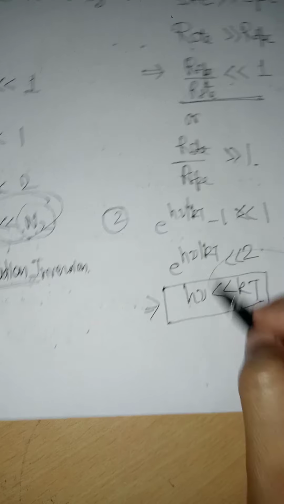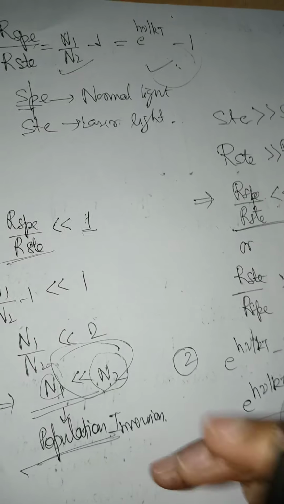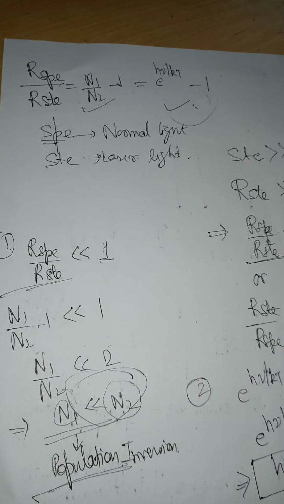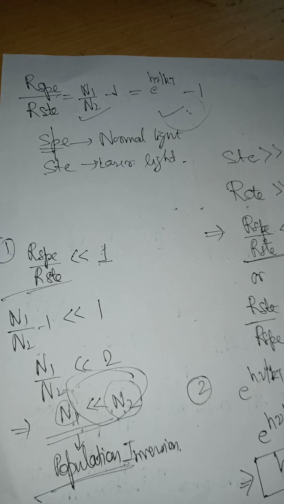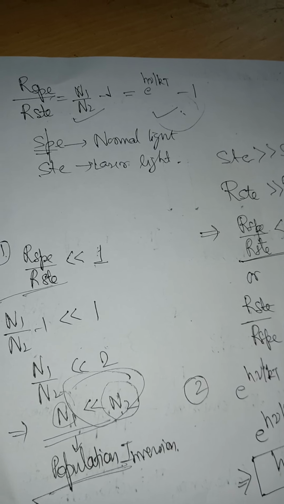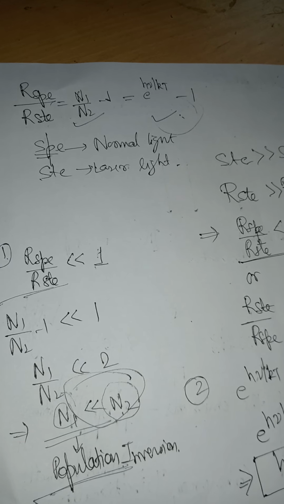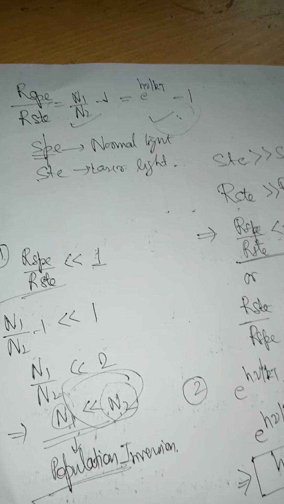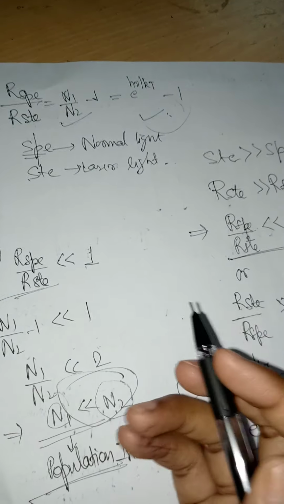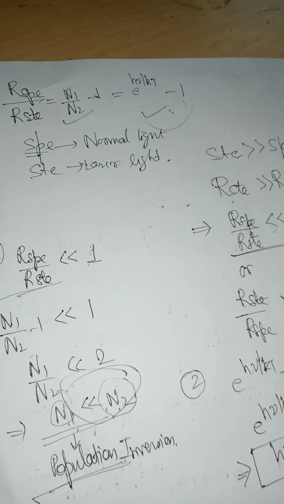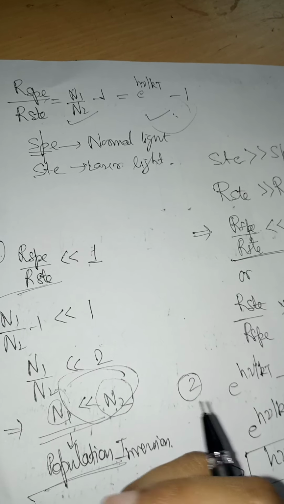These are the two conditions when your stimulated process will dominate the spontaneous process. Naturally, when your stimulated process dominates your spontaneous process, the production of laser light will dominate the production of normal light, and hence the majority of light that you will collect from your apparatus will be laser light.